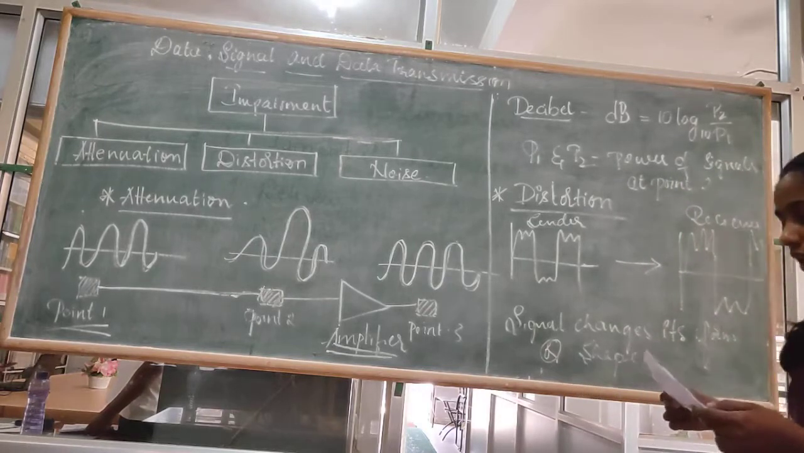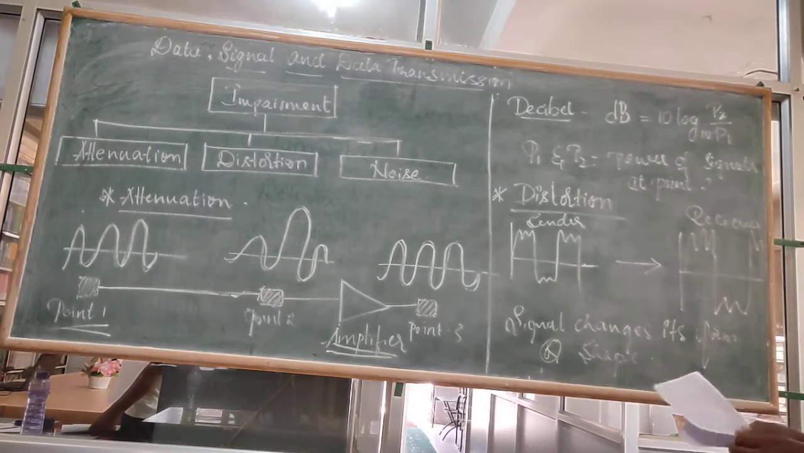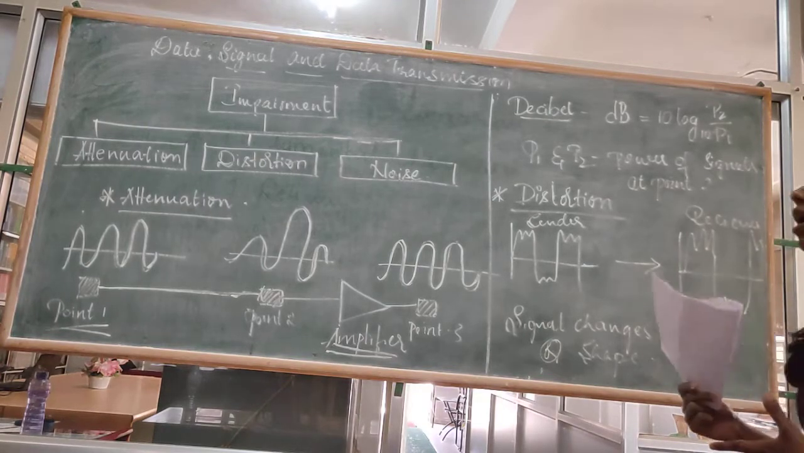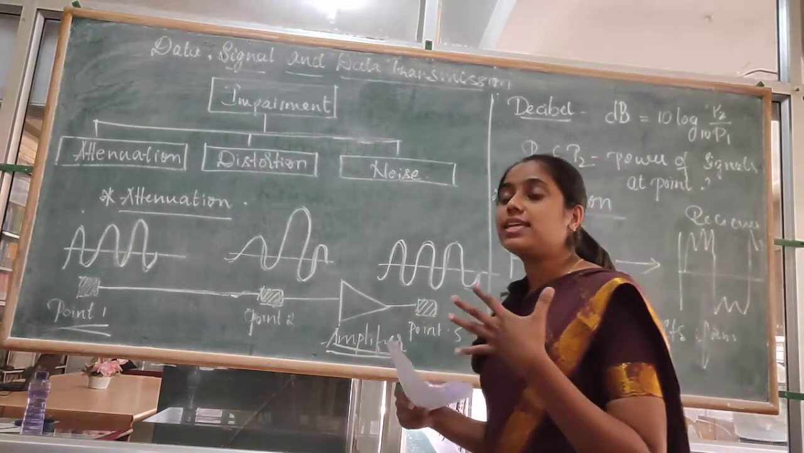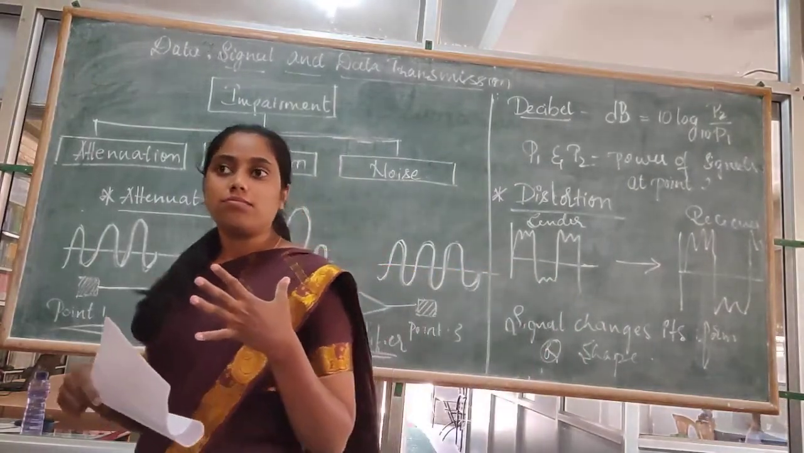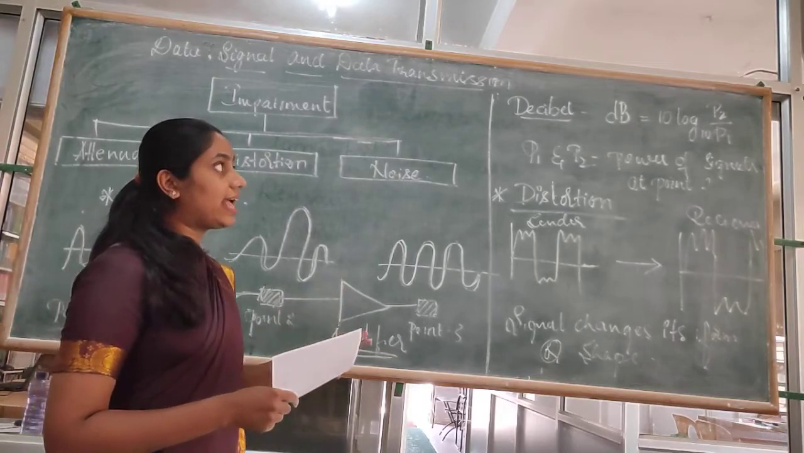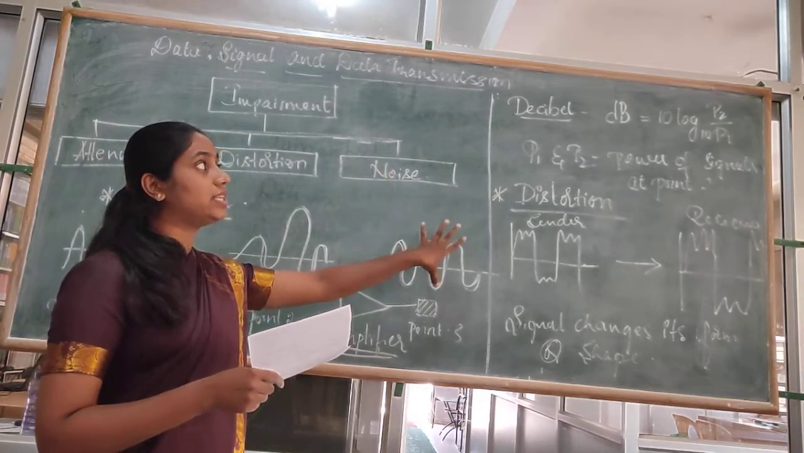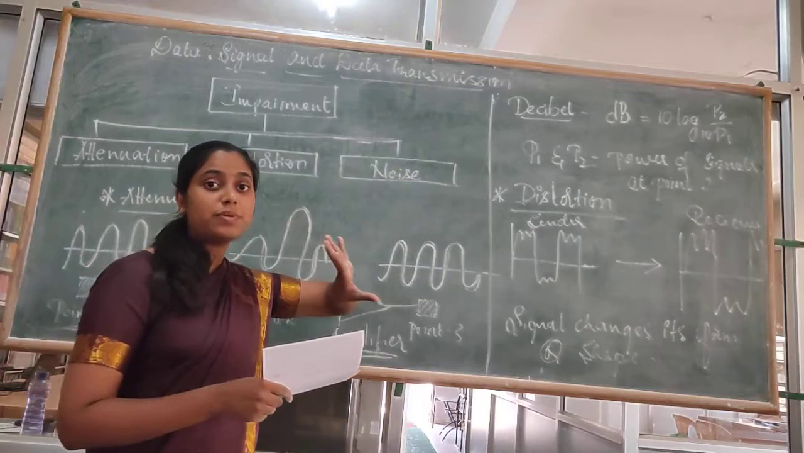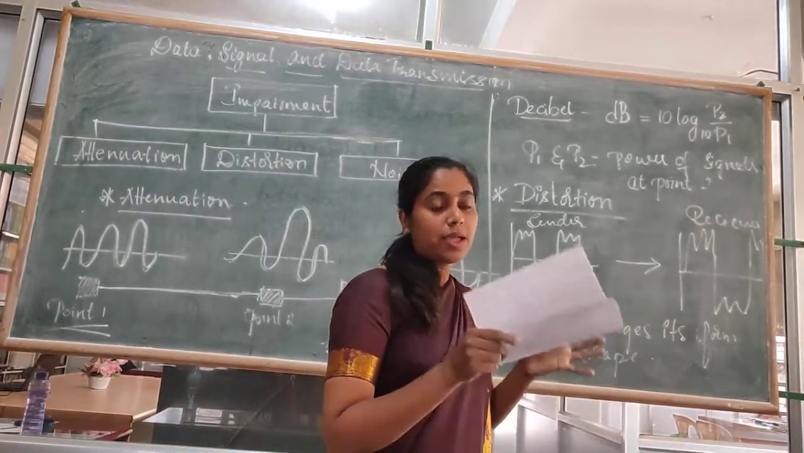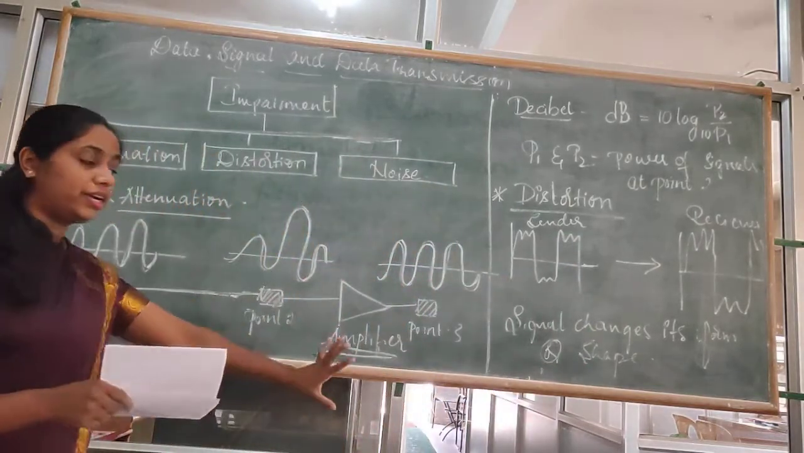Now you can see a word there, decibel, right? So what does decibel mean? It is used by engineers to measure the signal strength. Decibel is also a measure of sound, right? Like that only. The decibel is used for measuring the strength of the signals, both at point 1 and point 2.